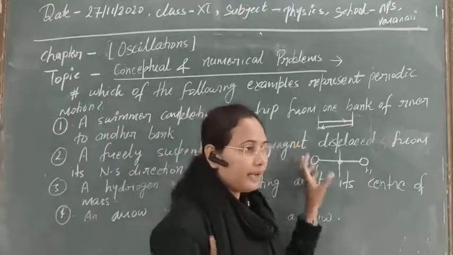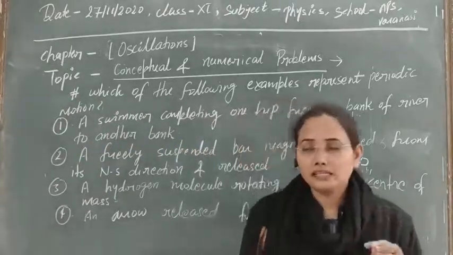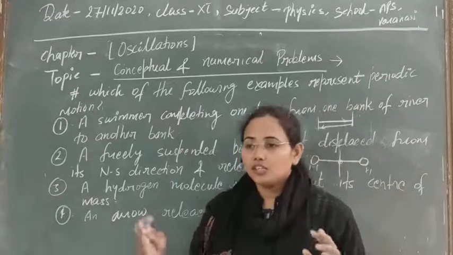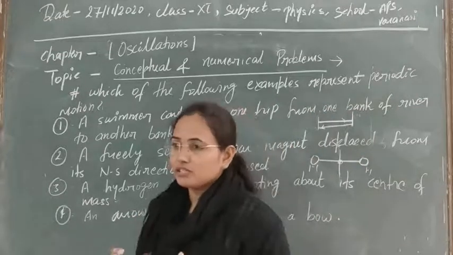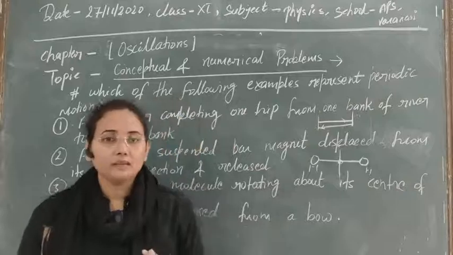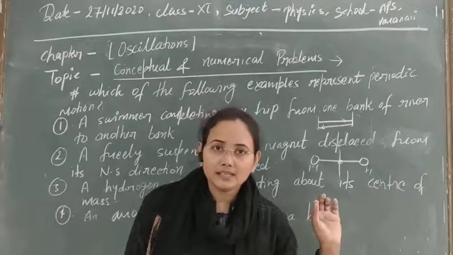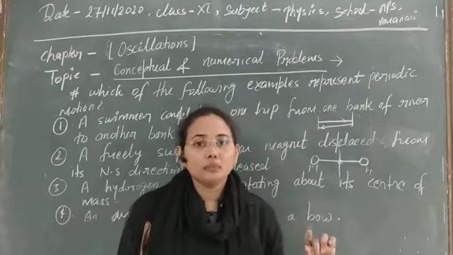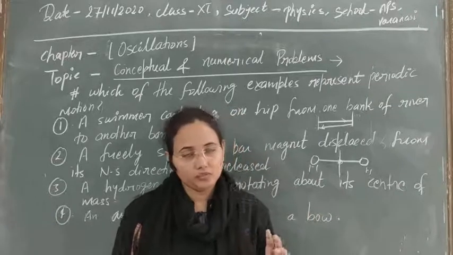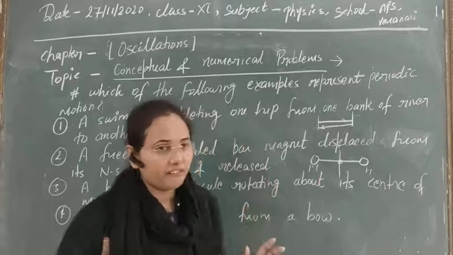So I think with the help of these examples, you can easily understand which types of motion will be periodic, which types of motion will be oscillatory. Actually, oscillatory motions will be periodic, but it is not necessary that every periodic motion will be oscillatory. So first of all, just keep that factor in your mind.